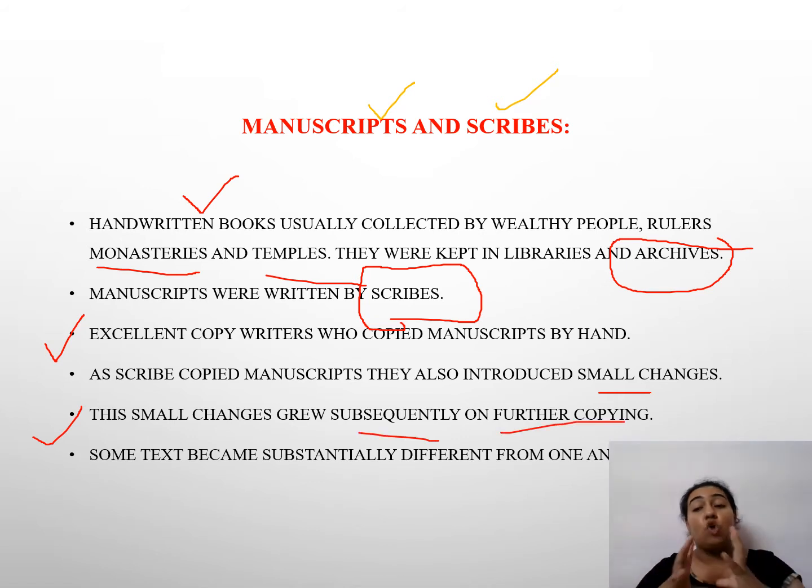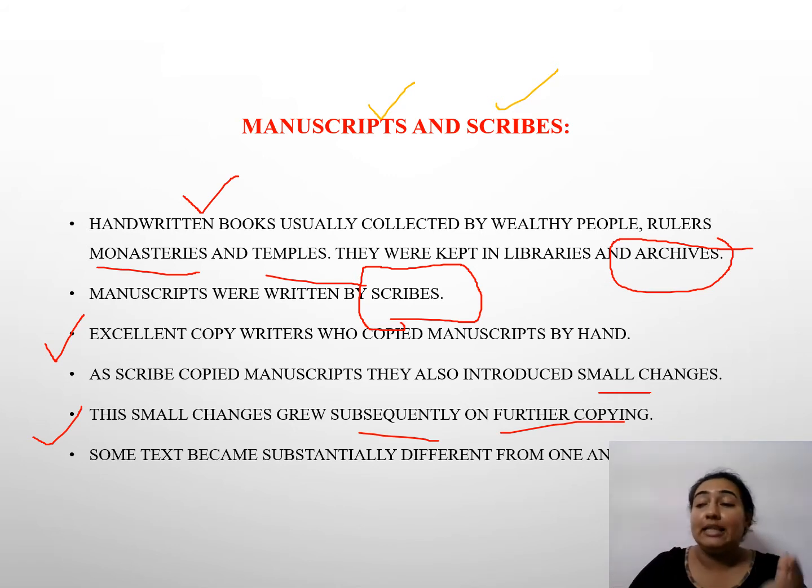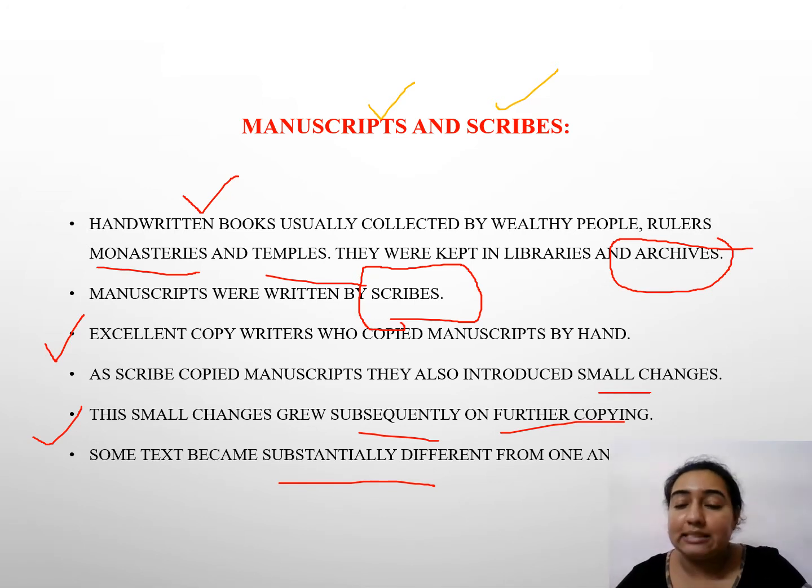Now further copying led to a total difference. Like if a manuscript is telling you one meaning, उसको copy करते changing the meaning, alteration करते, the last copy that was coming out had a totally different meaning from the one that it had in its original form. So this way changes took place, not only in manuscripts. There were also changes in other sectors and other parts. Yes. So here we have discussed manuscripts and how they were changed, altered.